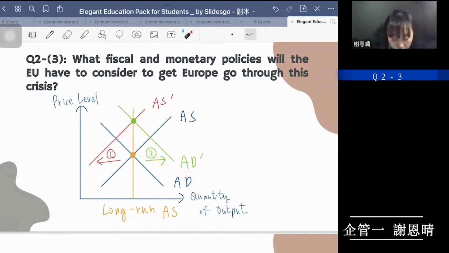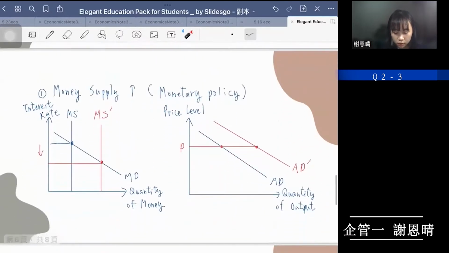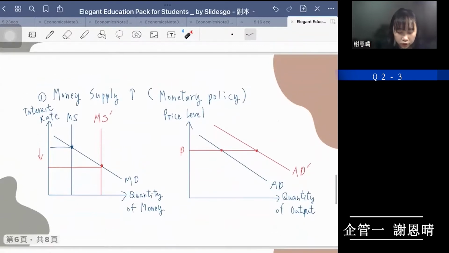So they need to increase the aggregate demand, so that the two new lines meet at the long run aggregate supply curve. So the first method is to increase the money supply, which is a monetary policy.